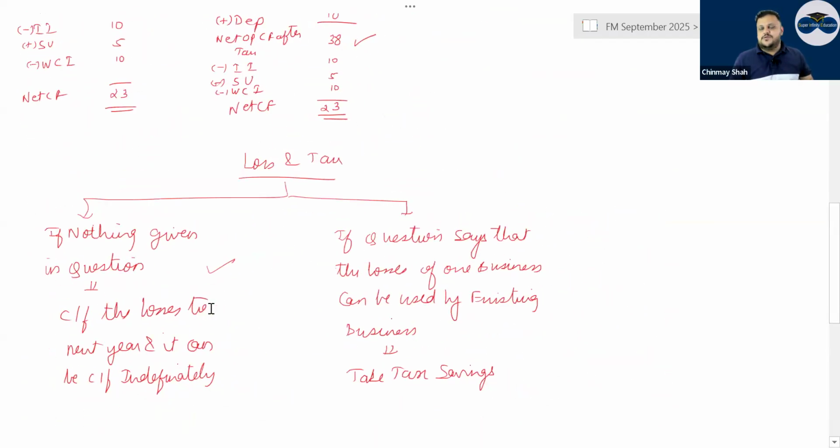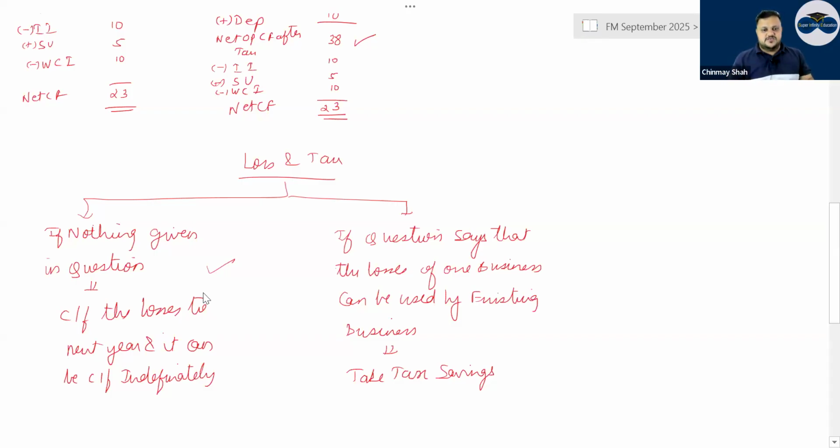If nothing is given in the question, you can carry forward the loss to next year, and it can be carried forward indefinitely. No tension. That means you use it in the next year. But if the question says that losses of one business can be used by the existing business, then take tax savings, correct or not? That means instead of paying tax, you do positive.